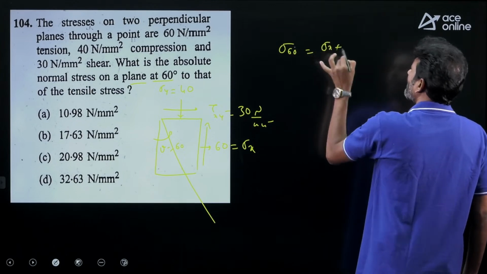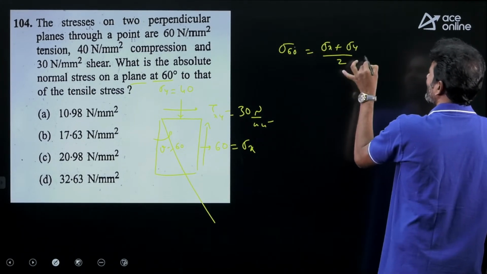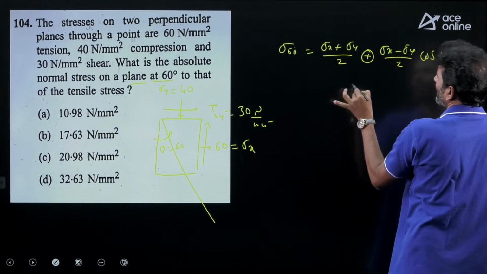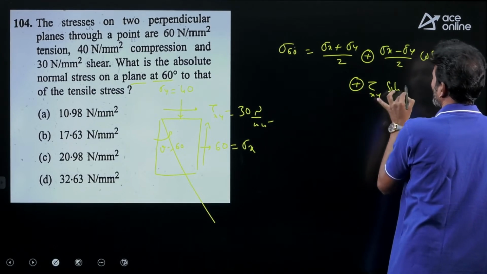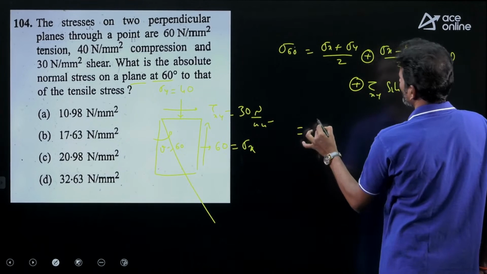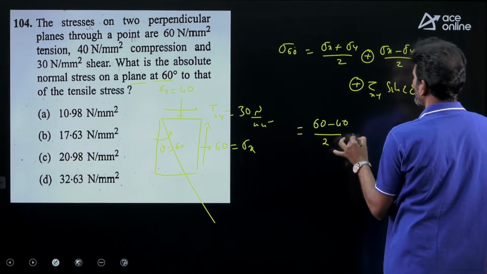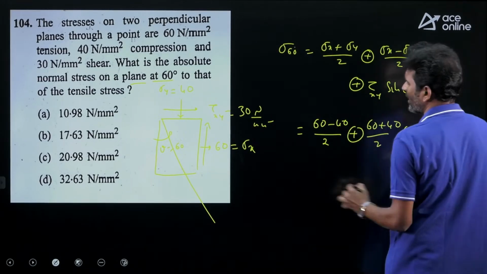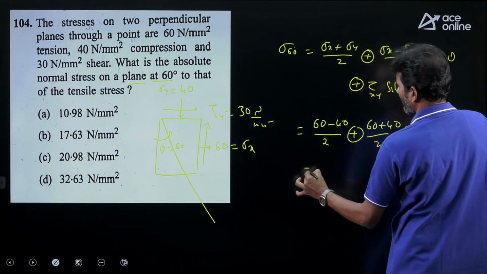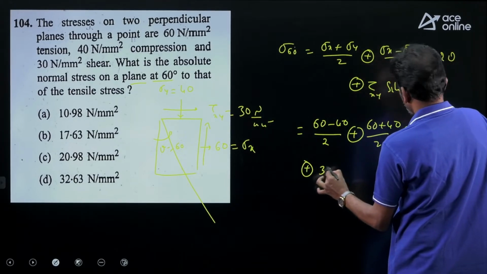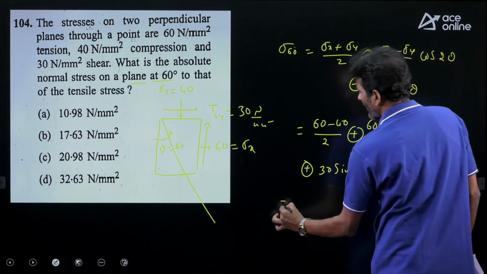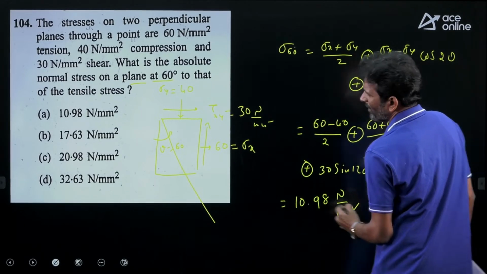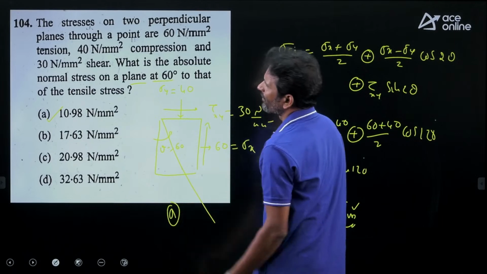As we know the transformation equations, just use the transformation equation related to the stress: sigma x plus sigma y by 2 plus sigma x minus sigma y by 2 cos 2 theta plus tau xy sin 2 theta. Sigma x here is 60, sigma y is minus 40, divided by 2, plus 60 plus 40 divided by 2 cos 120 degrees. Theta you can use as 60, then only the options are matching. Tau xy is given as 30 sin 120. If you simplify, the final answer we are having is 10.98 Newton per mm square. Option A is correct for this question.